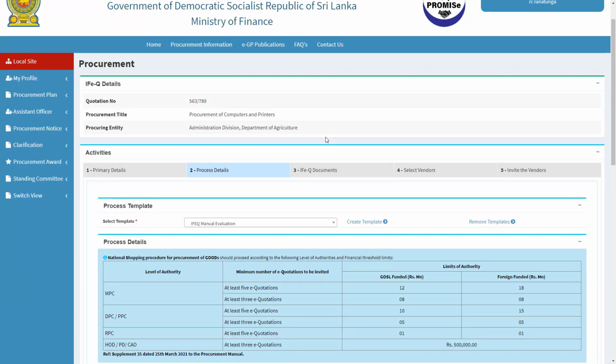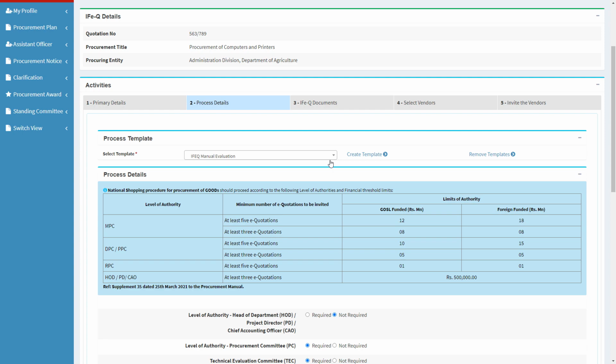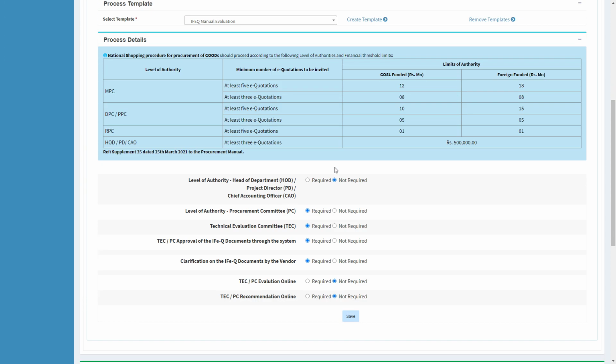You will get guidance on the minimum number of e-quotations to be invited as per the level of authorities and financial threshold limits. Below that, you can see the selections you have earlier made for this particular template. You can change them if needed. You should click on the Save button to proceed.